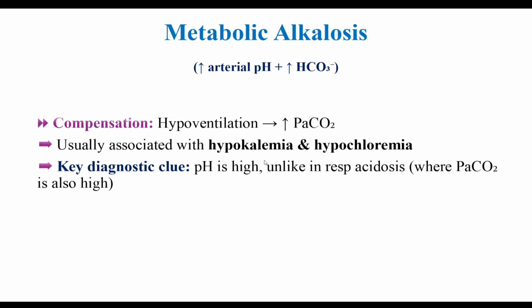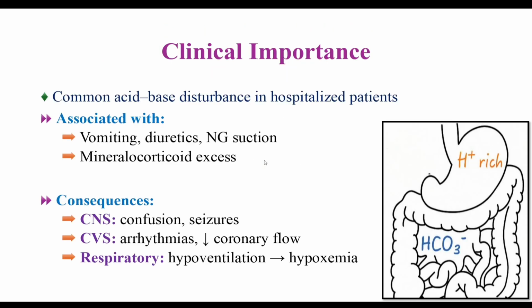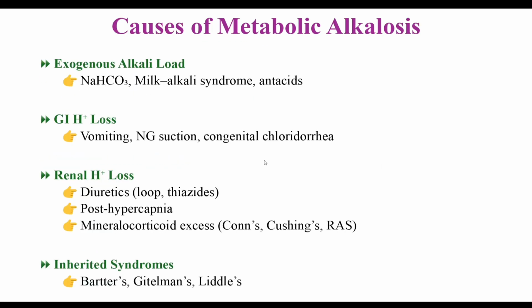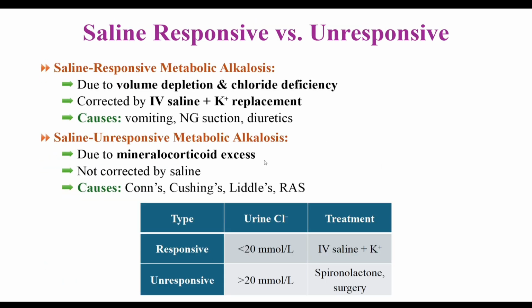So you can read from the book. I have also mentioned these portions in the previous slides. Metabolic alkalosis causes, or saline responsive versus unresponsive metabolic alkalosis. So these are the theoretical parts.